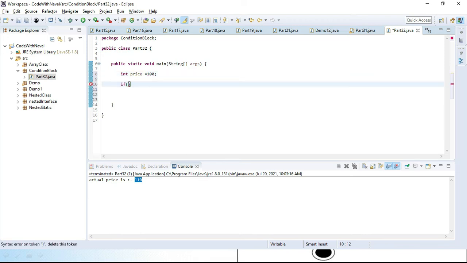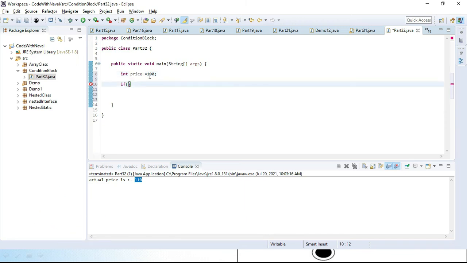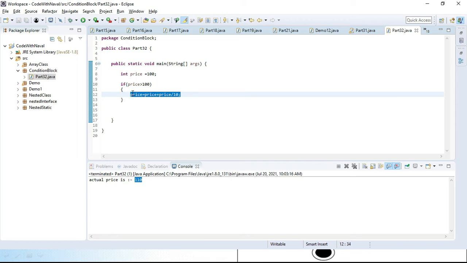Then I'll add one condition: if this price is greater than 100, then apply tax. For applying the tax, we have two options for adding. I'll show price equals price plus price divided by 10. This is the first option for writing code to add a value.